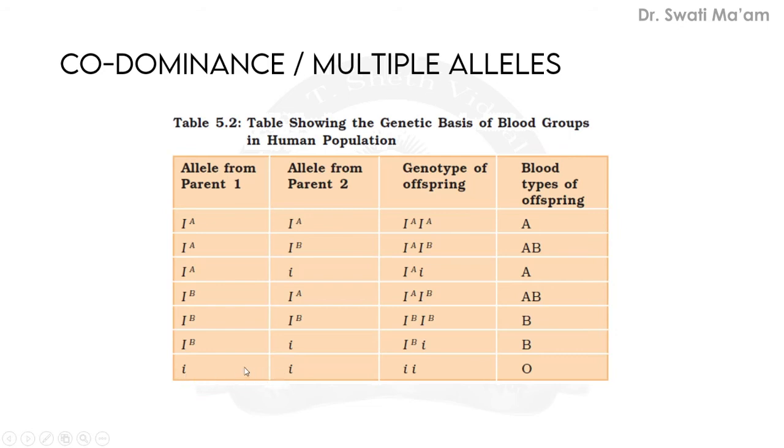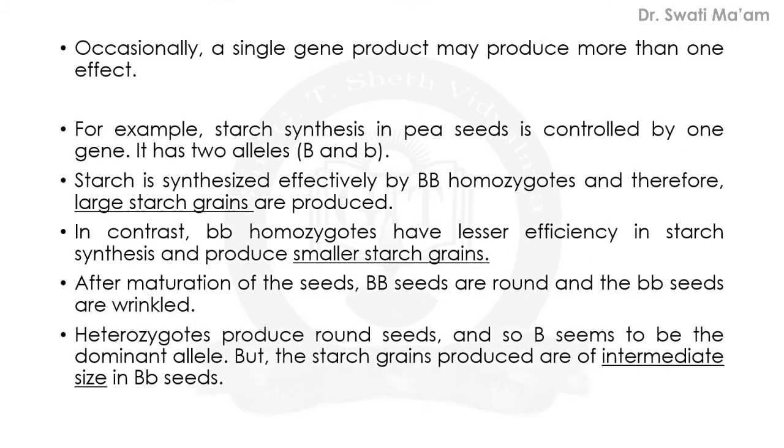But this is the special condition when both the recessive genes are there, small i, then they will not produce any type of sugar. So here we are calling it O blood group. So in this way, we will see that these are some of the deductions.